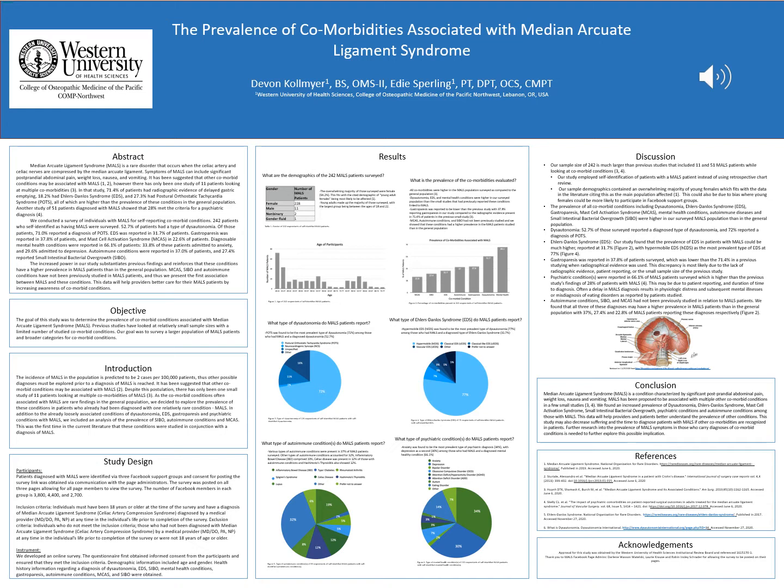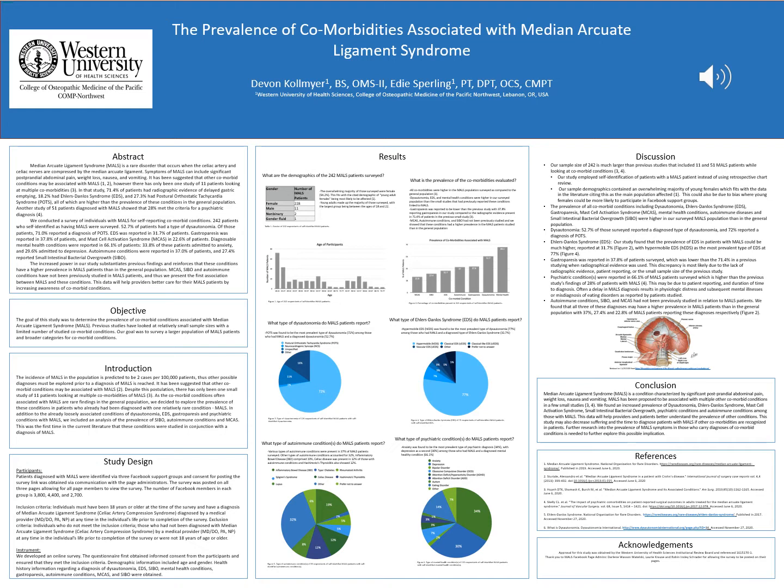However, there have been previous studies that looked at gastroparesis, Ehlers-Danlos syndrome, postural orthostatic tachycardia syndrome, or POTS, and psychiatric diagnoses. And these studies found that those conditions often co-occurred with MALS at a much higher rate than it did in the general population. So what we wanted to do for our study is that we looked at a larger sample size of 242 self-identified MALS patients, and we looked at those four conditions in addition to mast cell activation syndrome, or MCAS, autoimmune conditions, and small intestinal bacterial overgrowth, or SIBO.